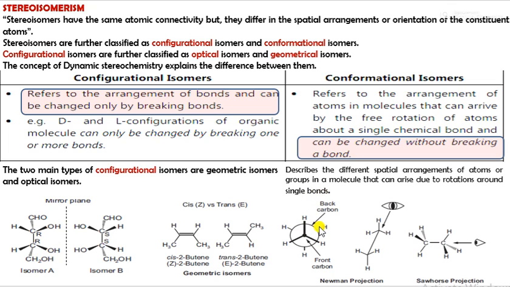Now you can see this structure of ethane. This is the Newman projection formula. In the structure of ethane, this is your front carbon, and this carbon has 3 hydrogens. Now just imagine, this is your front carbon with 3 hydrogens, and the circle behind is your second carbon, also having 3 hydrogens. This is your second carbon. So this is conformational isomerism. Similarly, this structure can be represented by the Sawhorse projection formula like this.